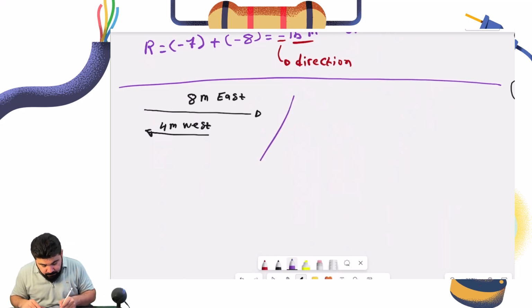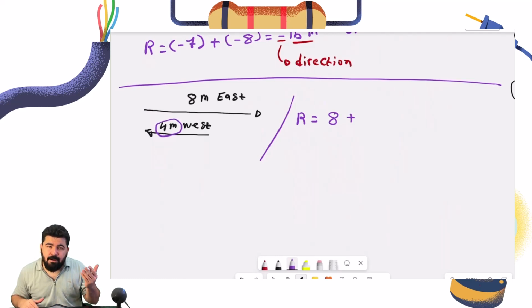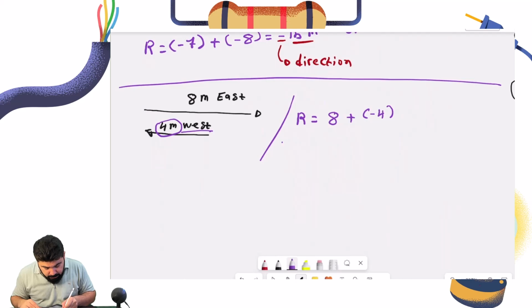So we're going to say resultant vector is equal to 8 meters. Is it positive or negative? Positive. So 8 plus 4 meters. Is it negative or positive? It's positive. It's negative, sorry. Why? Because it's west. So it's going to be negative 4. Okay, the result is going to be what? 8. Positive multiplied by negative is negative. So negative 4 is equal to what? 4